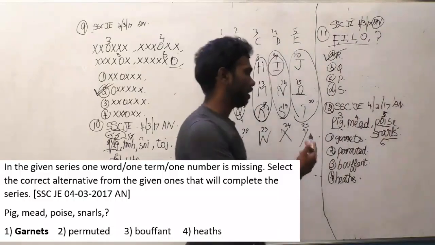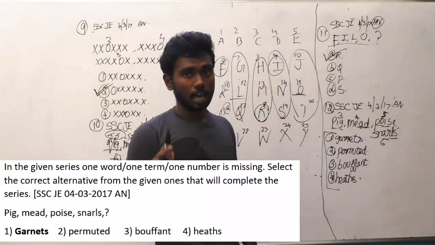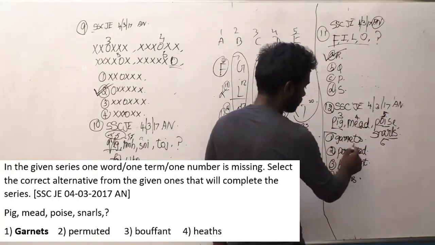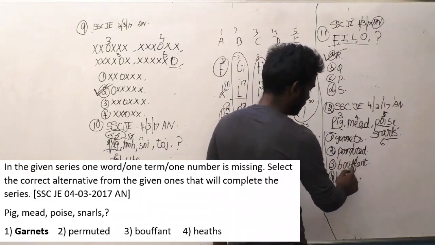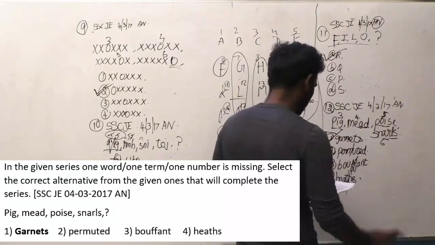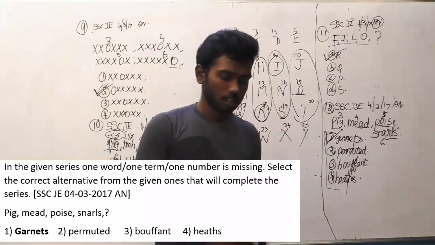You have to find in the given options which word has 7 alphabets: garnets, permuted, Beaufort and Heaths. Obviously garnets is the right answer, because garnets has 7 alphabets.